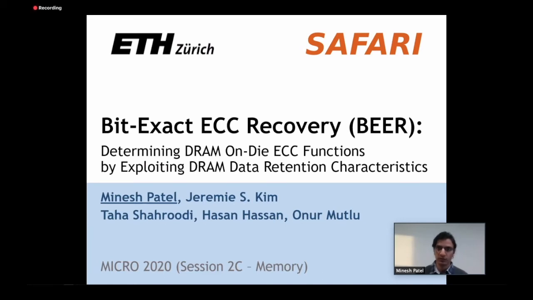The reason we can do this is because we're able to inject errors in the data that is actually stored within the DRAM device before it's corrected, by exploiting data retention errors. And so the current on-die ECC system already exposes the minimum possible data, right? Because it's giving us only the corrected data back.